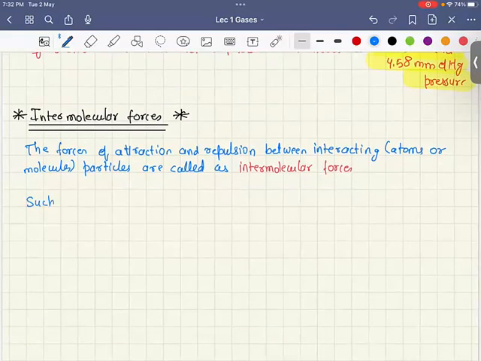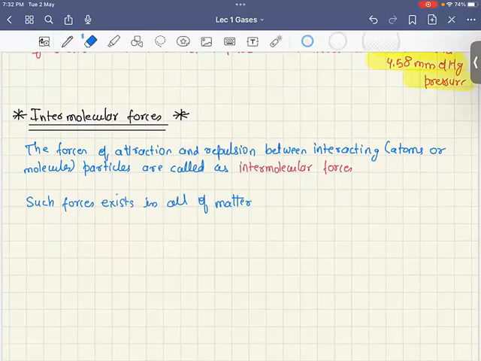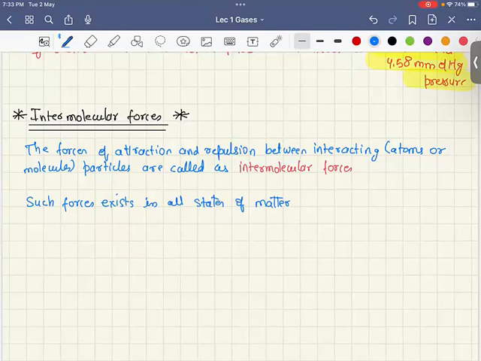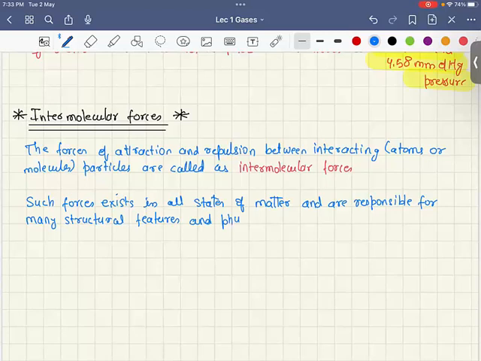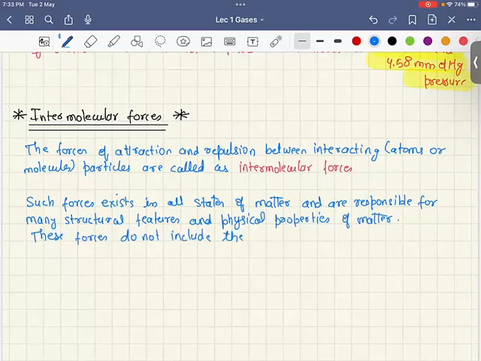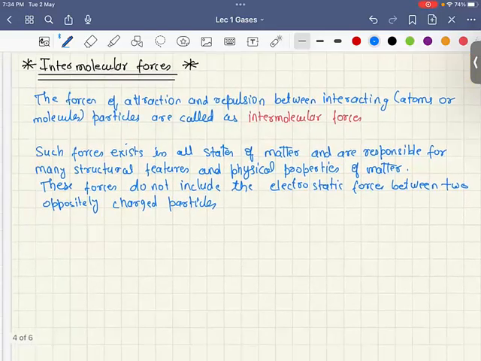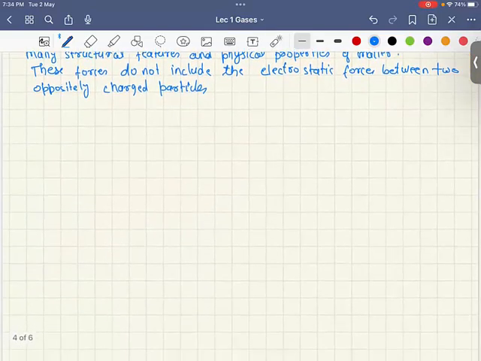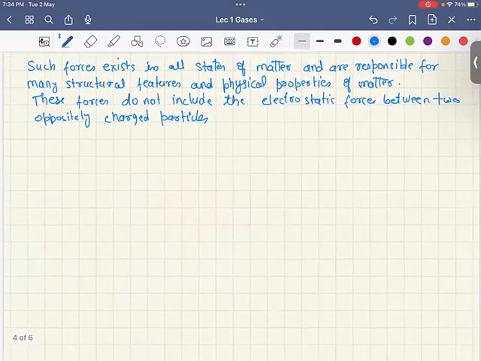Such forces exist in all states of matter and are responsible for many structural features and physical properties of matter, right? And these forces do not include electrostatic forces, forces between two oppositely charged particles.